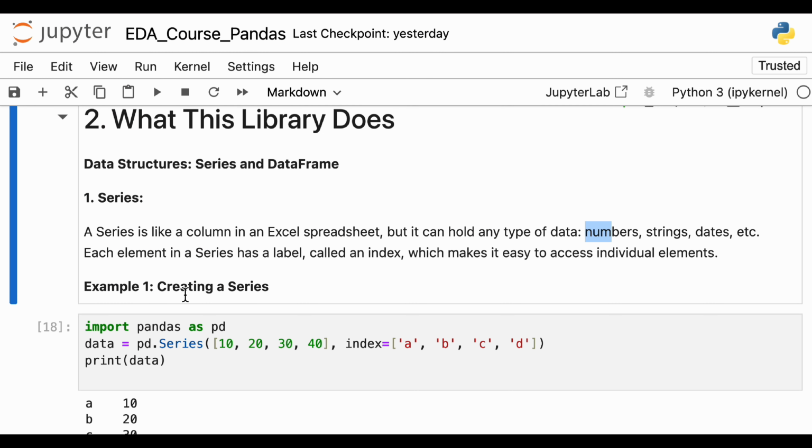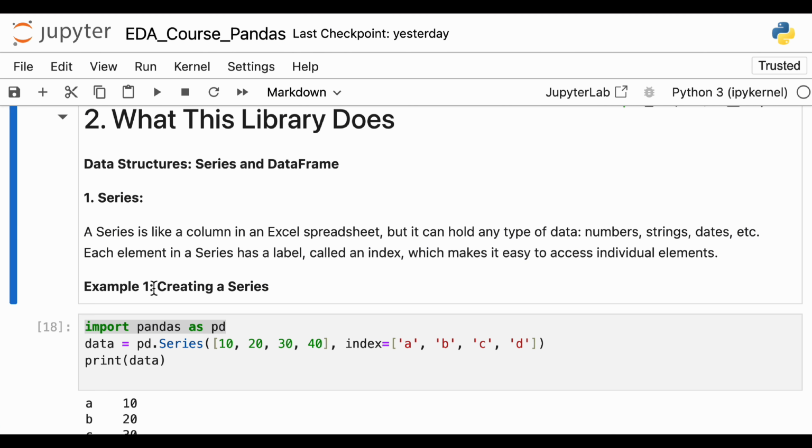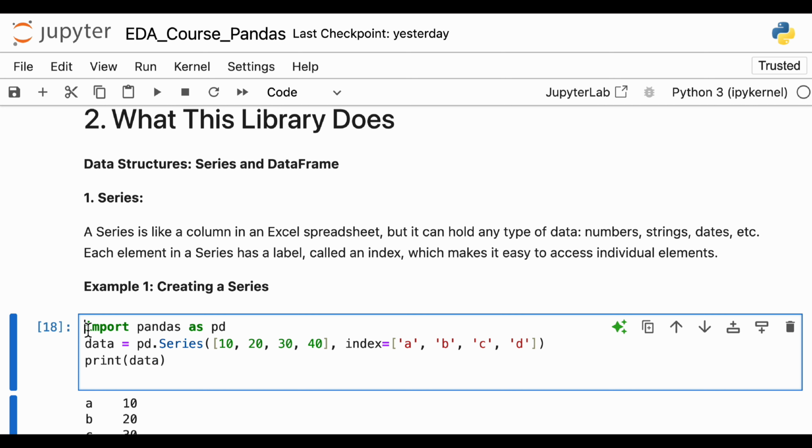So how to create it? Now remember, whenever you are using any library in Python, you have to import it. Either that library is present, in which case you import it, or otherwise you have to download it. Pandas is present by default, so you don't need to download it. You just need to write import pandas as pd. We are importing the pandas library and naming it pd. By default, the convention is to name it pd so that you immediately identify it. But you can name it anything, even A. It totally depends upon you, but I'll be using pd.